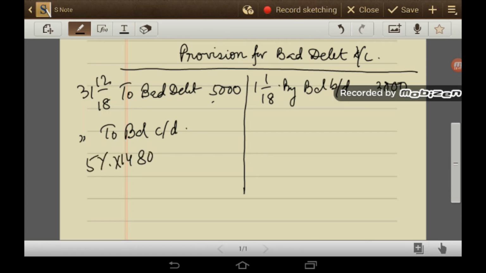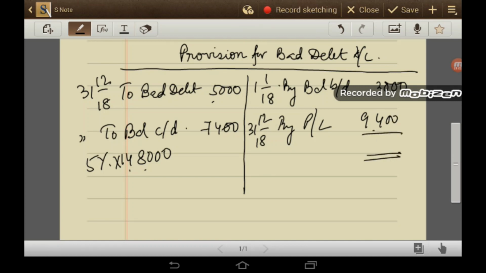We have closing debtors of 1,48,000, so this is 7,400. And what will be the amount that will be transferred to PL? Rupees 9,400. This is the balancing figure. So 12,400 on both sides.